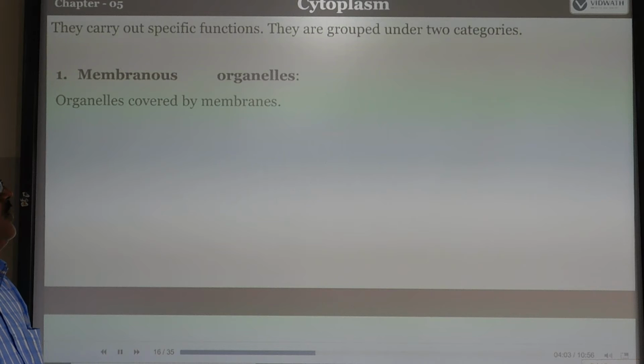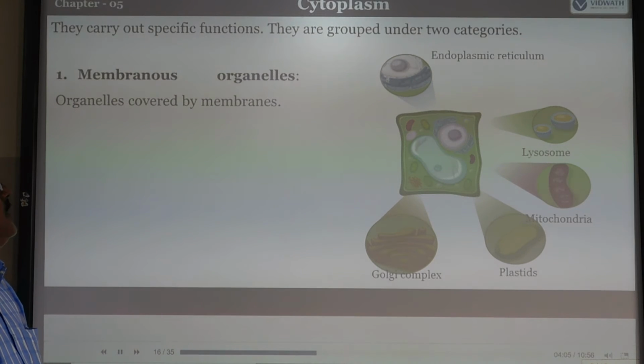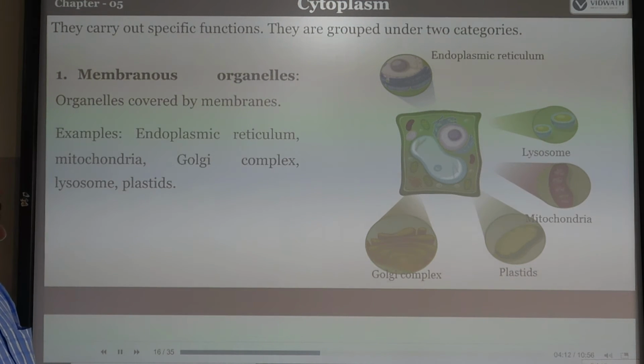They are grouped into two categories. One we can regard as the membranous organelles. The other is the non-membranous organelles. Membranous organelles are those covered by membranes. These may be the endoplasmic reticulum, mitochondria, Golgi complex, lysosomes, and plastids. These are the membranous organelles.